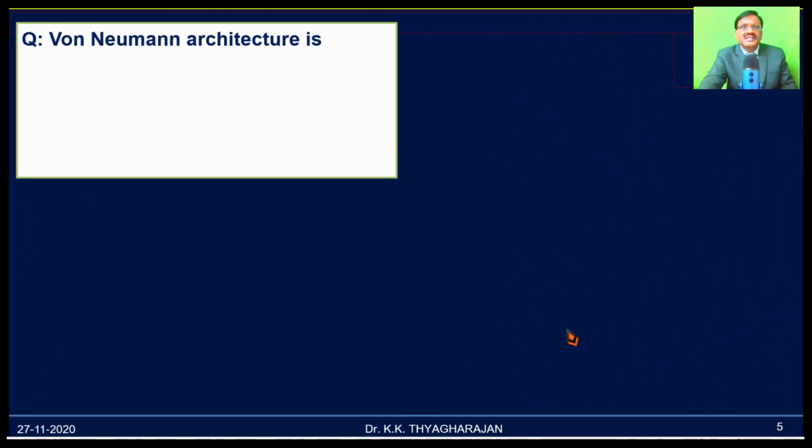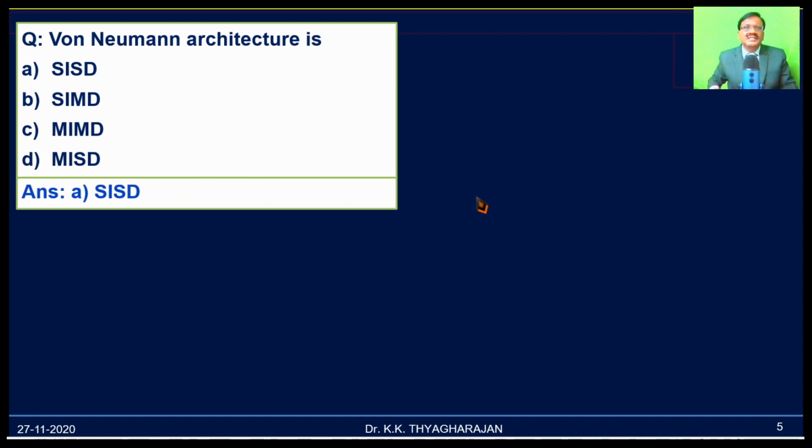Now let us see what type of questions can be asked from this topic. The first question is, von Neumann architecture is: SISD, SIMD, MIMD, or MISD. We have already discussed that von Neumann architecture is a single instruction, single data architecture.